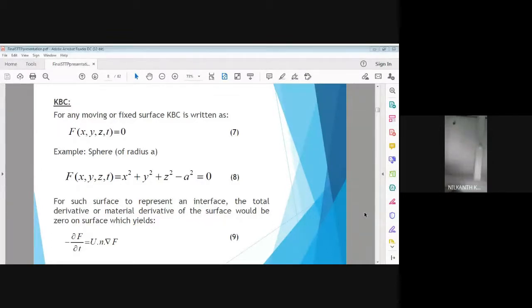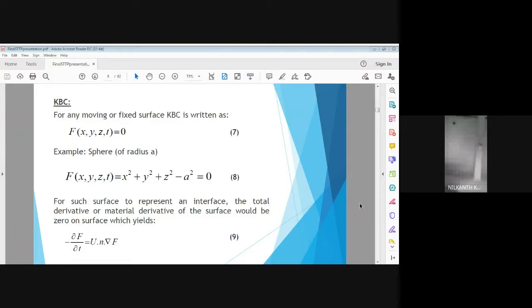If we substitute the values of x, y and z coordinates in this equation, we get the radius of the sphere a, and this is a particular solution of this equation. We get the direct value of the radius of the sphere from this equation of a sphere, equation number 8.